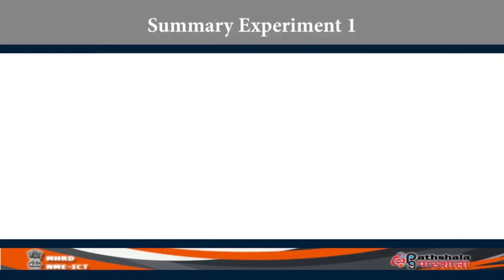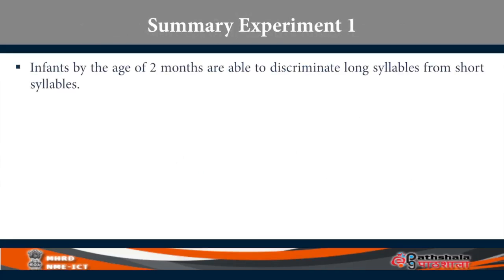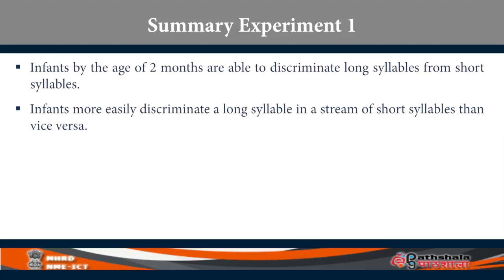Basically, how they summarize the results of this experiment is, infants by the age of 2 months are able to discriminate long syllables from short syllables. Infants more easily discriminate long syllables in a stream of short syllables than vice versa. That's the difference. For whatever reason, if you have short, long, short, long, that kind of stream of short syllables, they were able to detect the long syllable rather than the other way around. Infants also show positivity and not negativity.